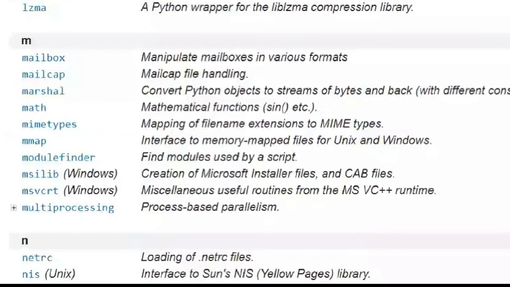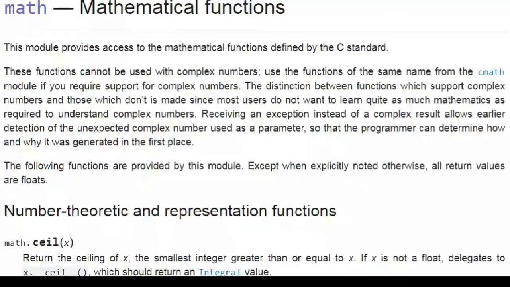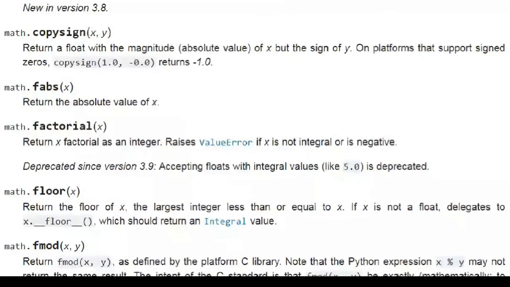So this is the math module. If you want mathematical functions, let me open this and show you. Here, this is a module. This module provides access to the mathematical functions defined by the C standard, the C programming standard. They have just taken the functions from there. You can see all the functions available. All the methods are defined with the arguments that they take, and the return type of the function. Everything is listed over here.